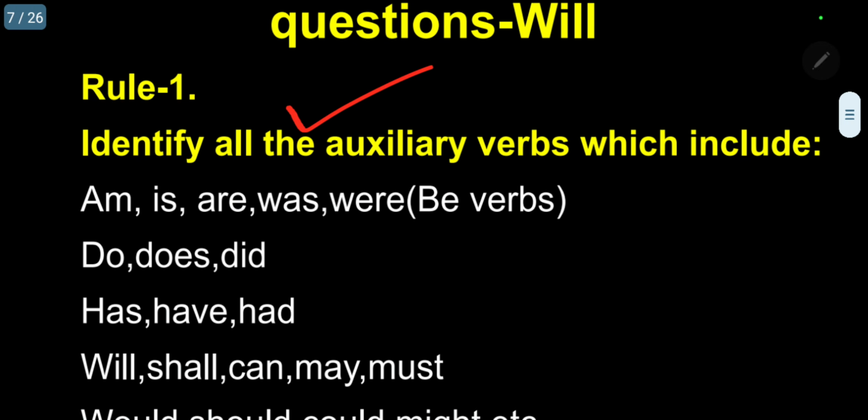First type, finite and non-finite verb. And finite verb is further classified into main, auxiliary, regular, irregular, transitive, intransitive, and strong and weak. So in these types, we are giving importance mainly to two types. One is main and auxiliary verb, because only in these are interrogative questions available.